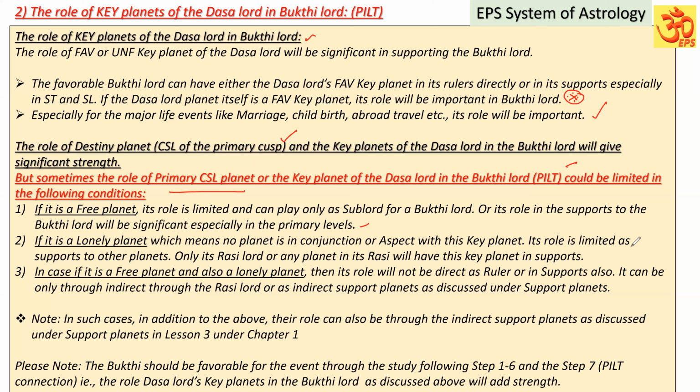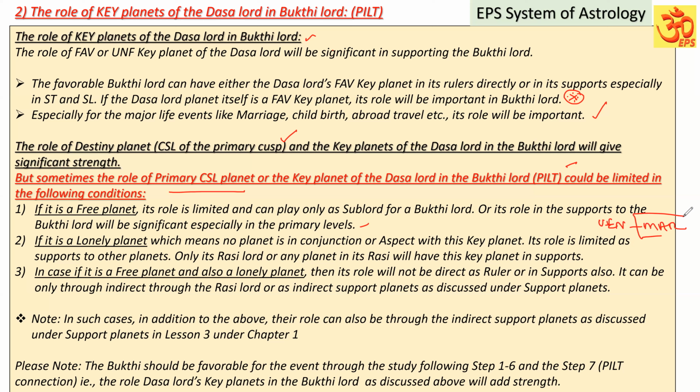Then its role is limited only as support to the other planets, because it is not having any planet in its supports. Only its Rasi lord or any planet in its Rasi will have this key planet in supports. For example, as I said, Venus in the sign of Mars.